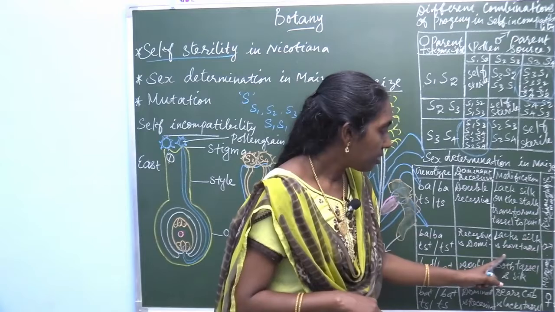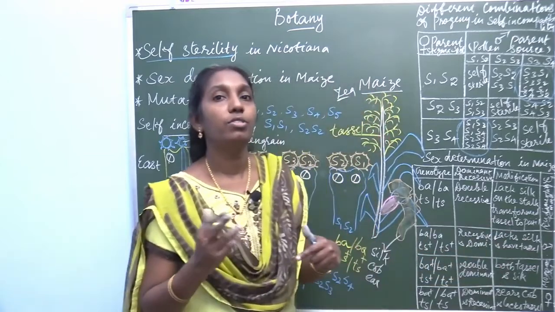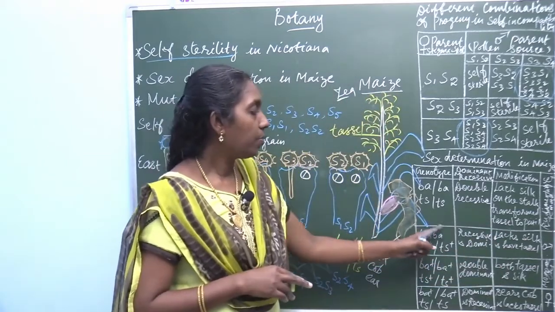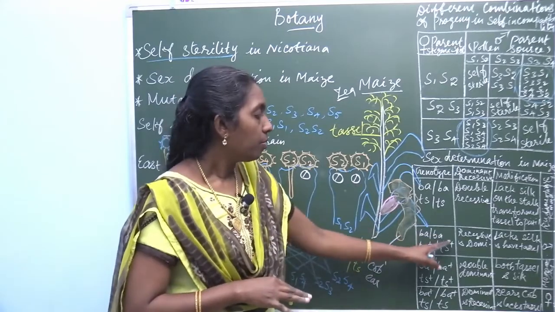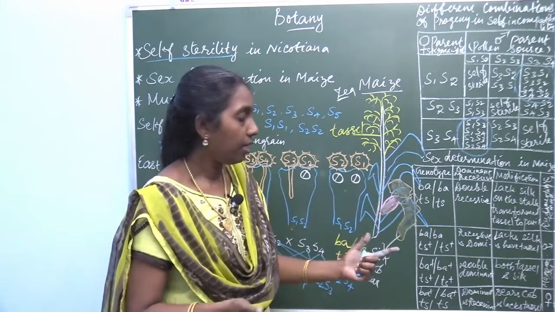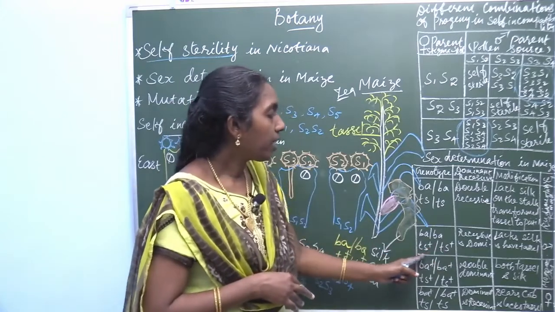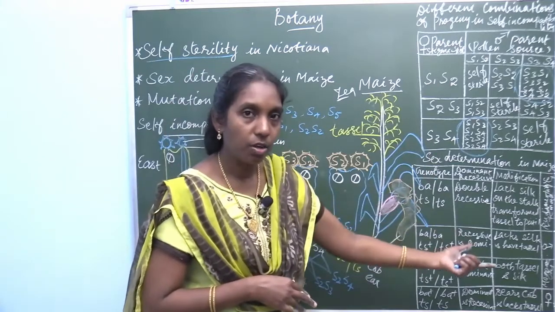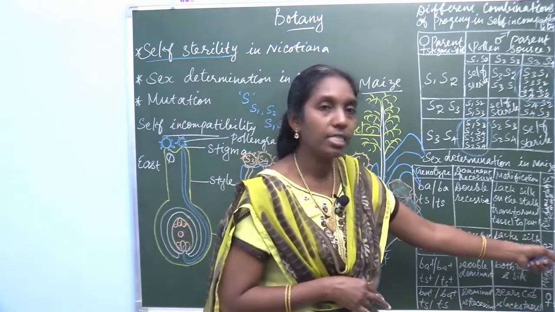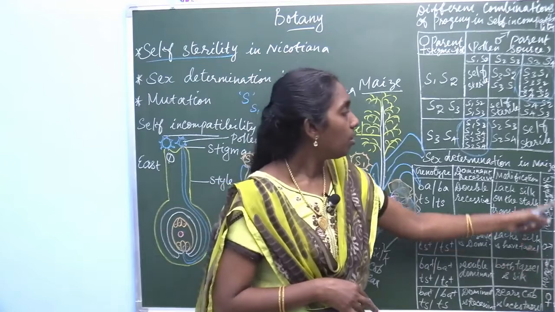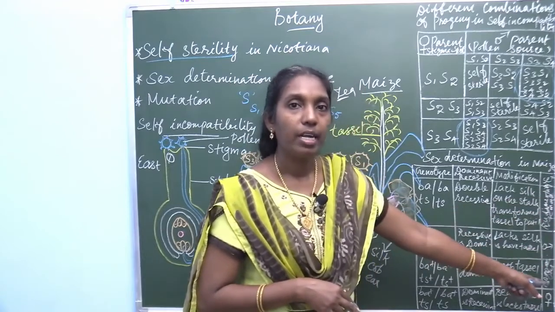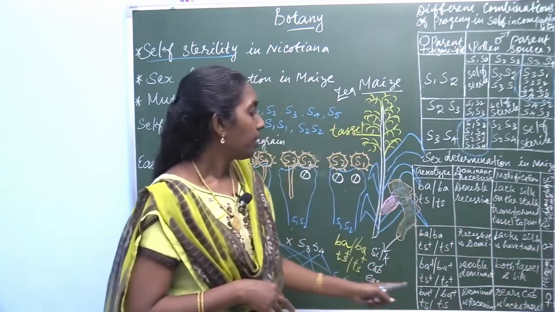It lacks silk and has tassel. BA is recessive, so the pistil is lacking, but the dominant character tassel is expressed. Here it expresses male. So the sex is determined as male.